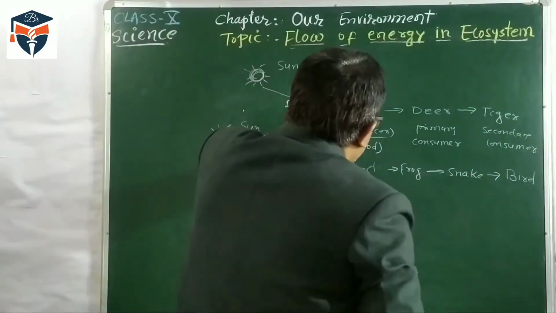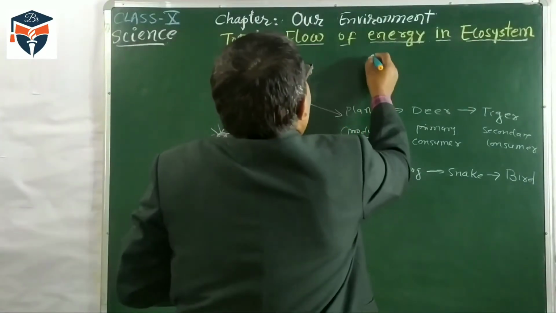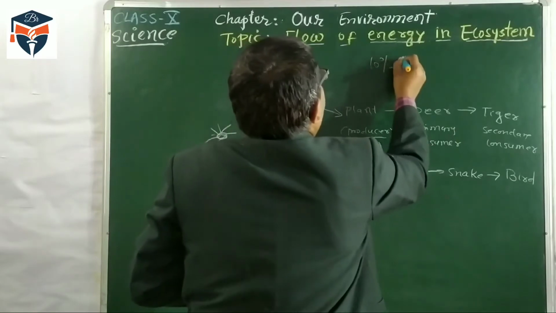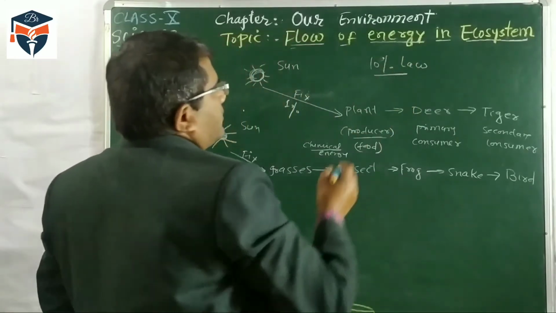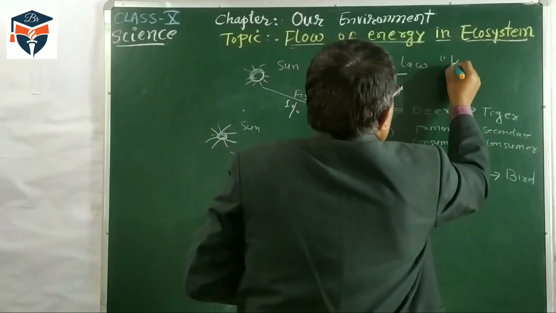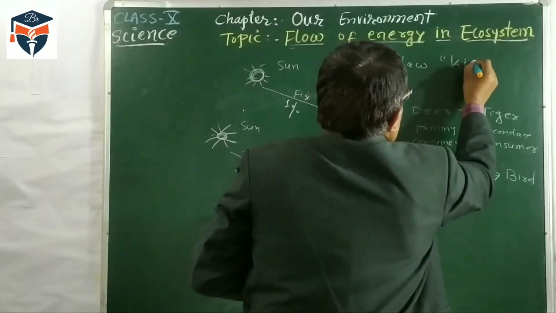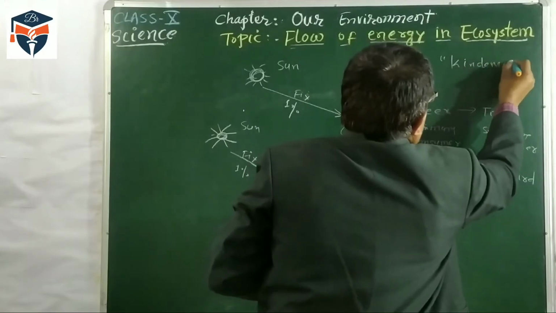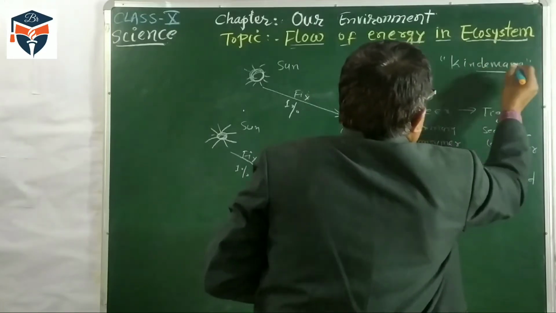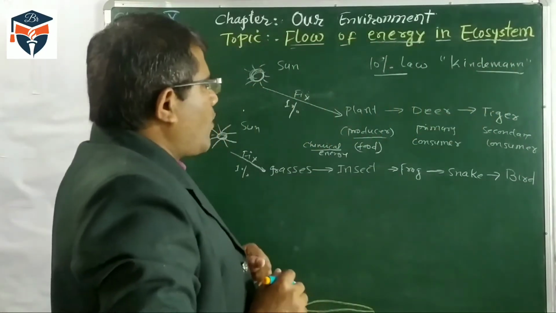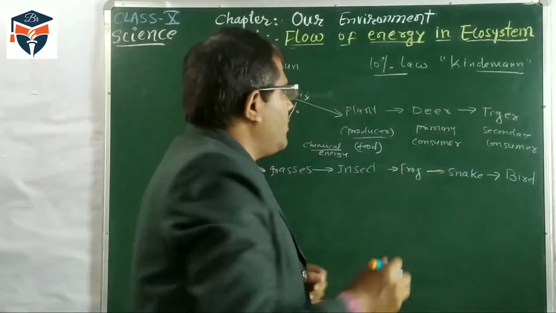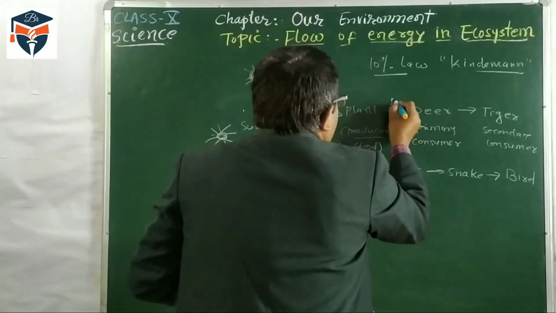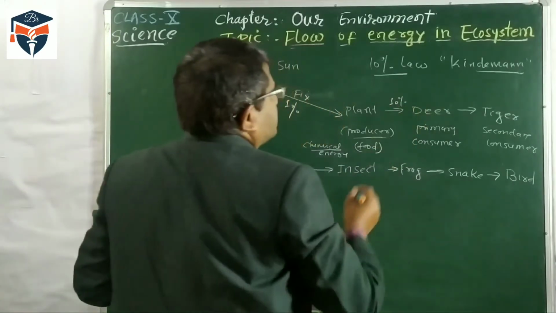Then from the producer, according to the 10% law, proposed by Lindeman, what happens? From the producer to the next trophic level, only 10% of the energy gets transferred.